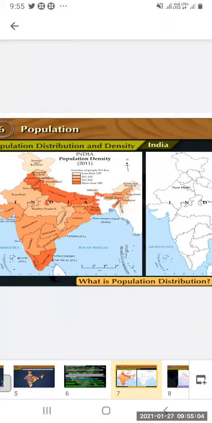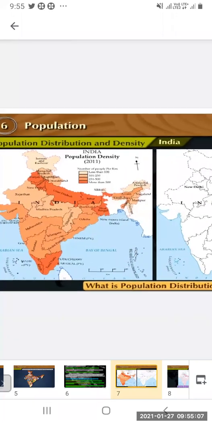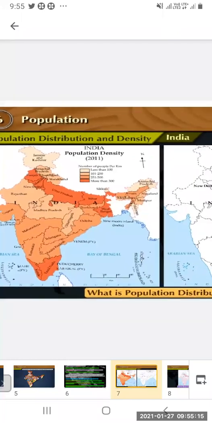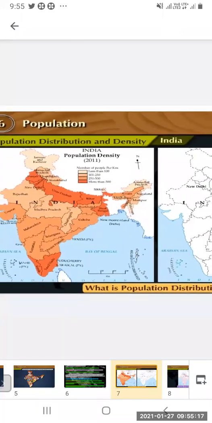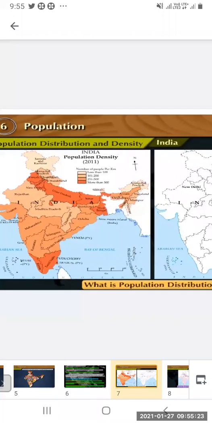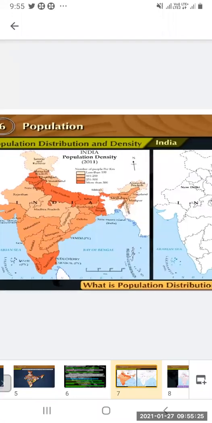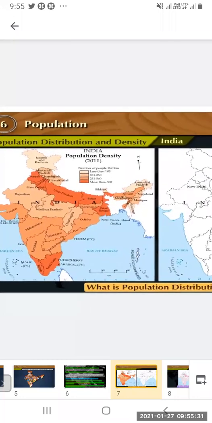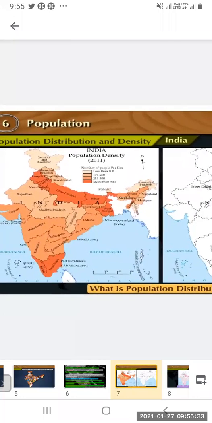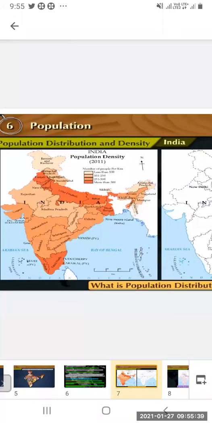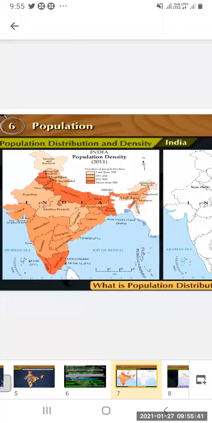You can see the dark color is where the states are, up on the north side you can see Punjab, Haryana, Uttar Pradesh, Bihar, West Bengal. These are the dark ones. Then down south you can see Kerala and Tamil Nadu. Then for 251 to 500, you can see these states: Gujarat, Maharashtra, Karnataka, Madhya Pradesh, Telangana, Odisha, then Assam, Meghalaya.